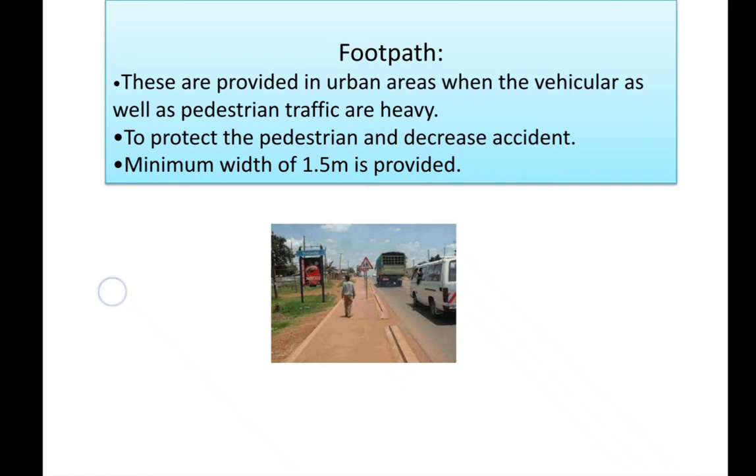Footpaths or sidewalks are provided mainly in urban areas, where vehicular as well as pedestrian traffic are present, to provide protection to pedestrians and decrease the accident rates. Okay, the minimum width is 1.5 meter. Please notice that the width is 1.5 meter. And the function is to protect the pedestrian and decrease the accident rate.